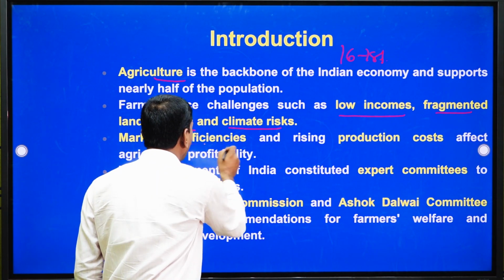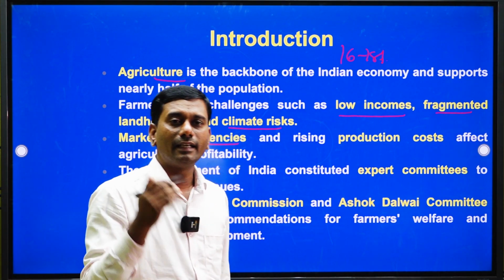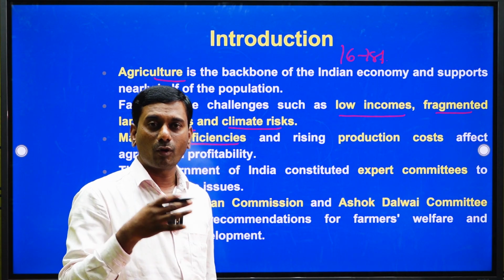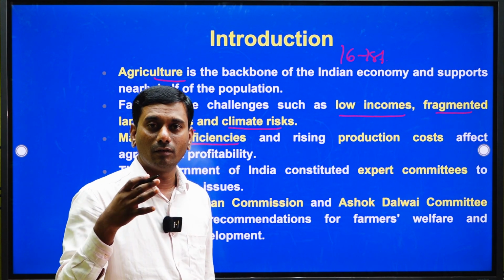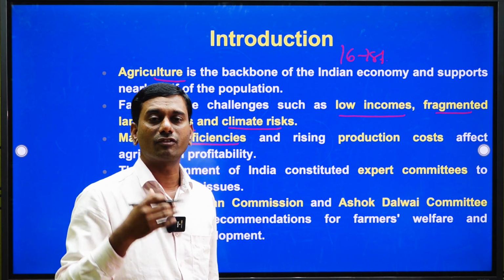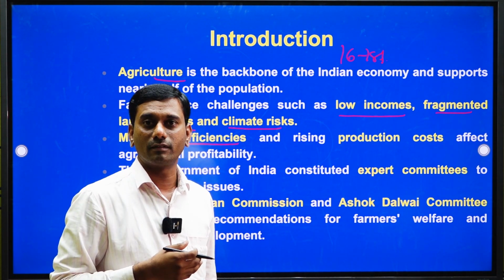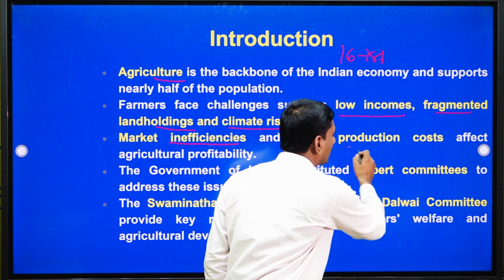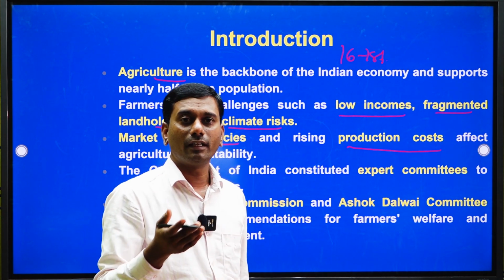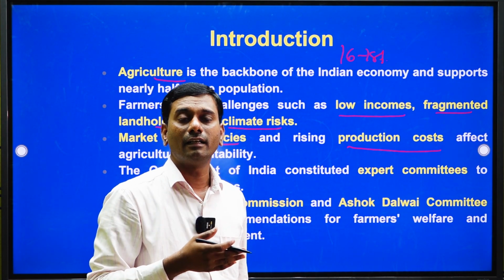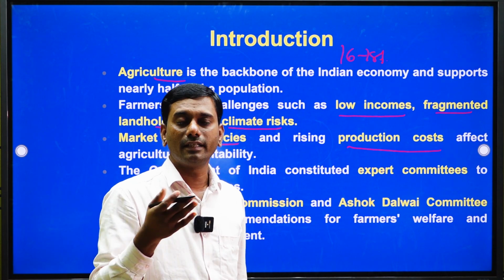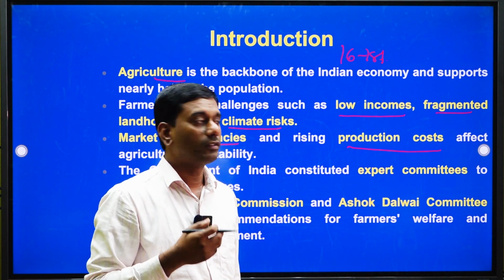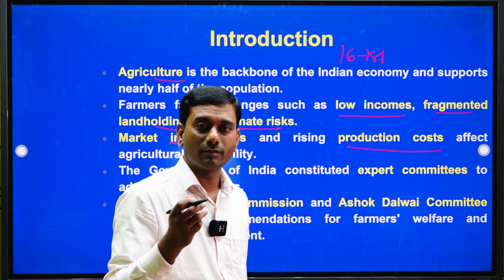Next is market efficiency, which is very important. Still in the Indian context, especially in rural areas, we have a lack of market facilities. There is the problem of intermediaries, the middlemen. We do not have a proper market structure to sell the farmers' products. That is the gap we find in Indian agriculture. Apart from that, there is the rising cost of production. No doubt we are highest in food production, but on the other side input costs are very high, especially seeds, chemicals, fertilizers, irrigation, equipment and harvesting equipment. That is another major challenge faced by Indian agriculture.